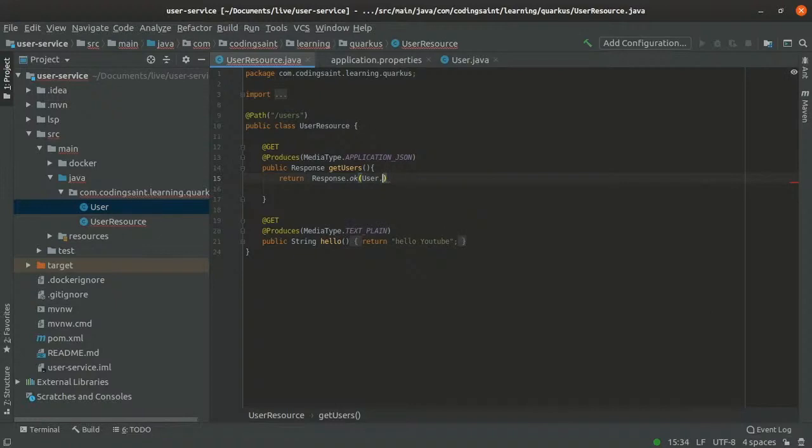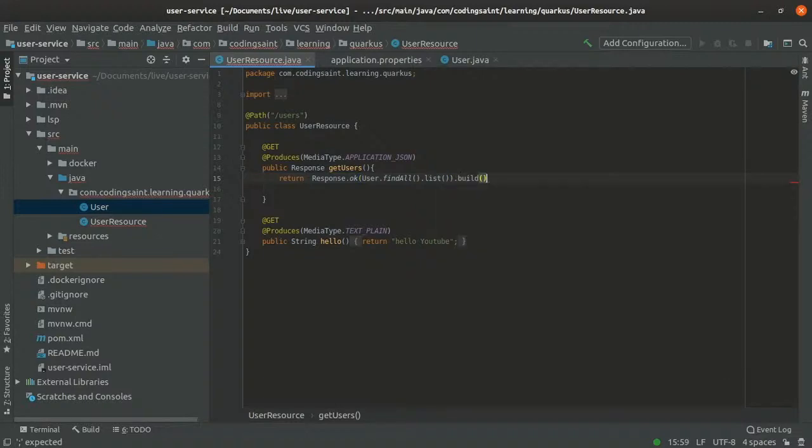Sorry, User.findAll().list(). Now it will return all the users which are currently present. Why will it return without writing any repository class? Because of the Panache thing that we are extending. I'll show you right in a moment.